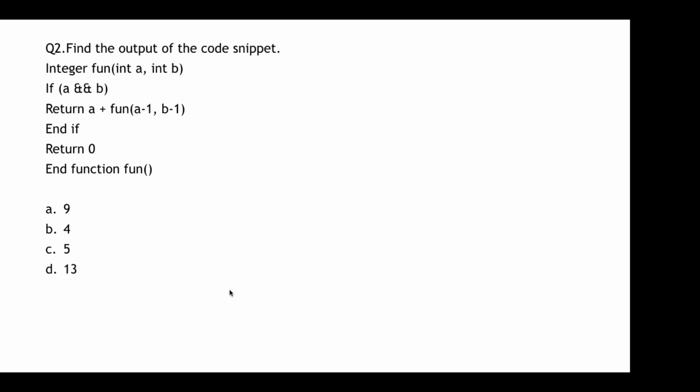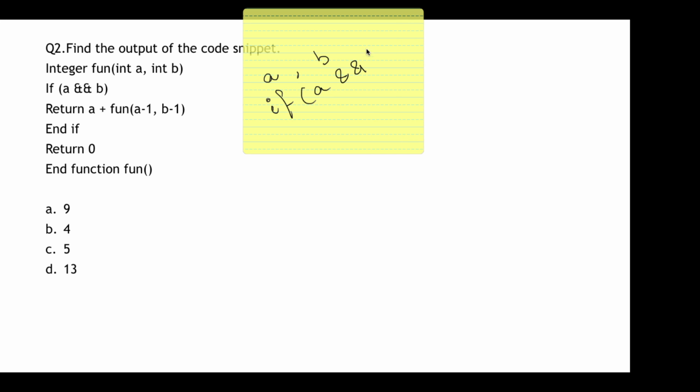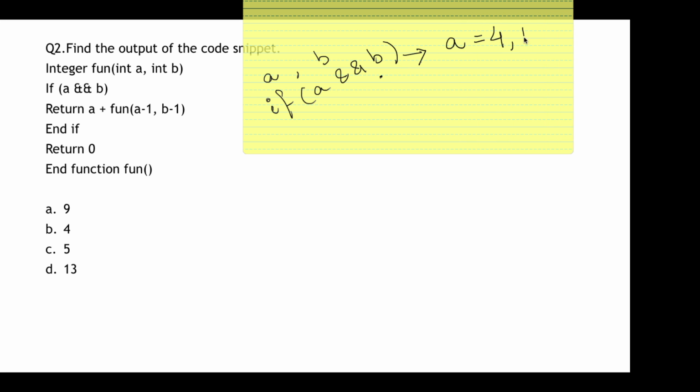So moving on to the next question. This question had probably come in Capgemini and we have solved it in previous videos, but still let's have a look. There is an integer function which has two parameters a and b. It is saying that if a and b. For this you need the values of a and b. So just write down that the value of a is 4 and the value of b is 1. This is important, it is given in the question. I probably missed it over here, but it is given in the question.